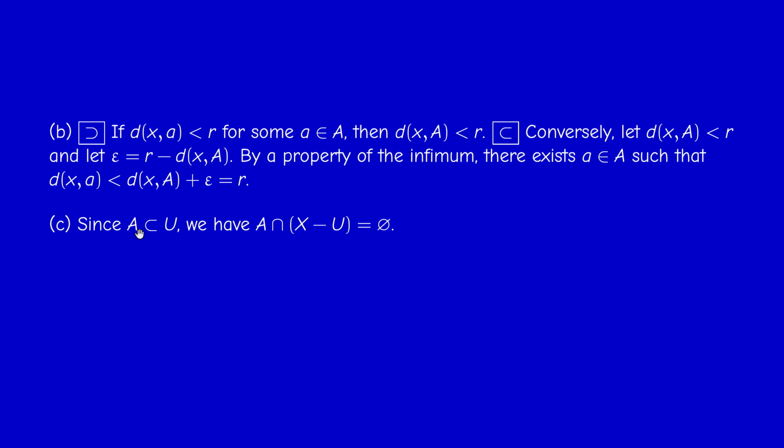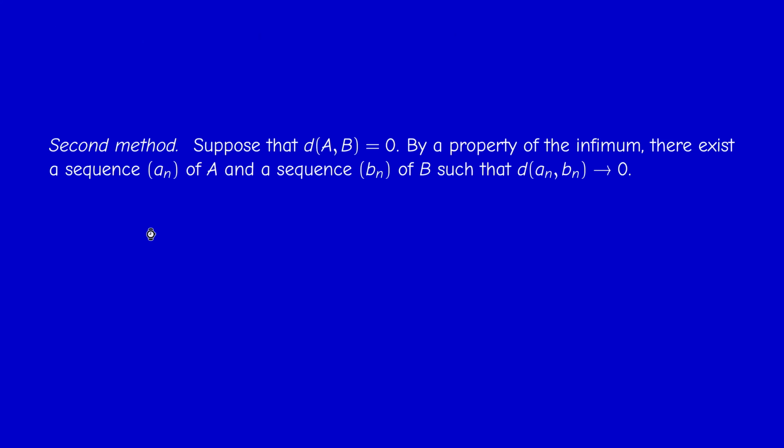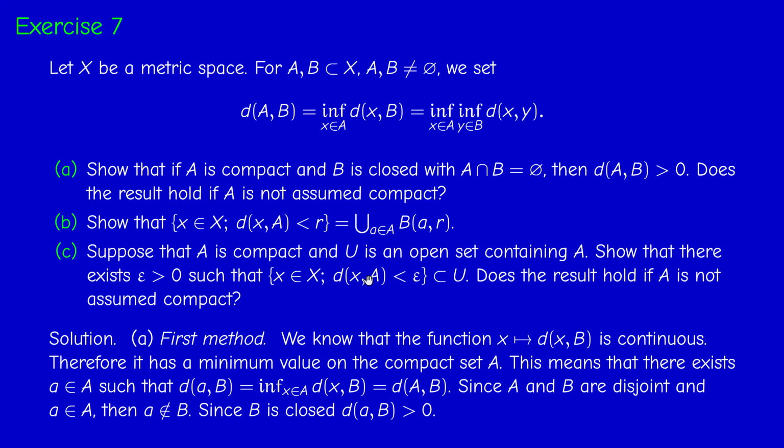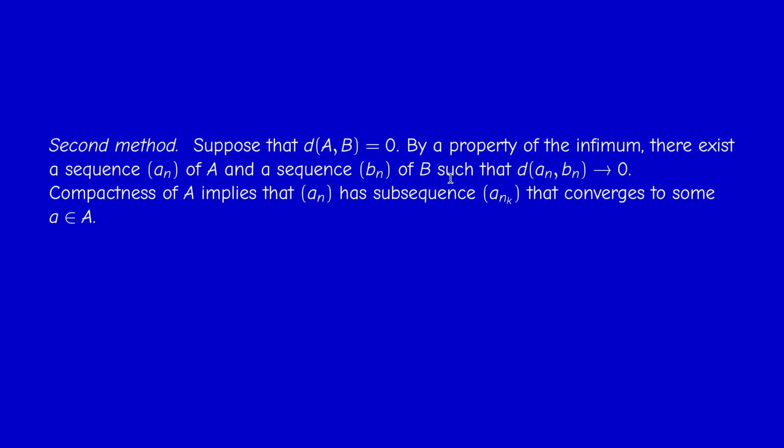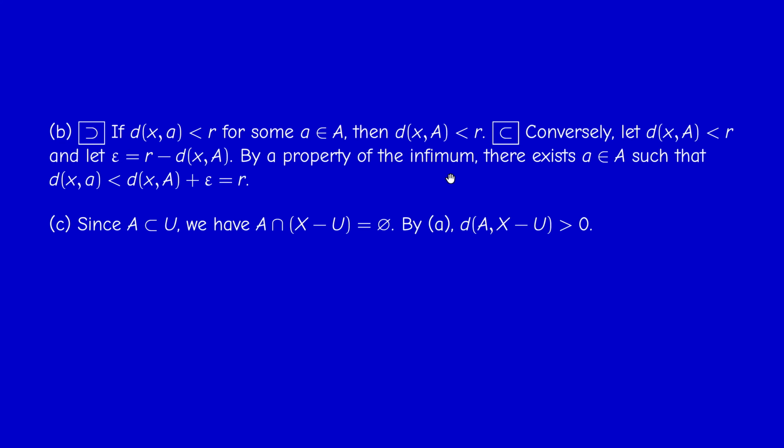Okay, now the last question. We have a compact set A contained in an open set U. By the way, this set can be called an epsilon neighborhood of capital A. We can draw a picture, actually. What does it mean? Try to represent a set A and try to represent this neighborhood. So this is an open set containing capital A. We have to prove that there exists epsilon positive such that this epsilon neighborhood of A is contained in U.